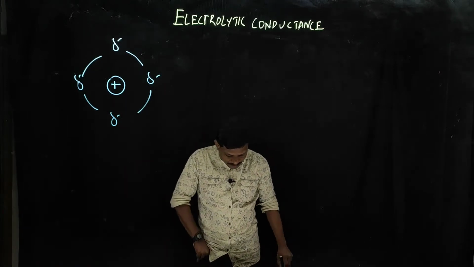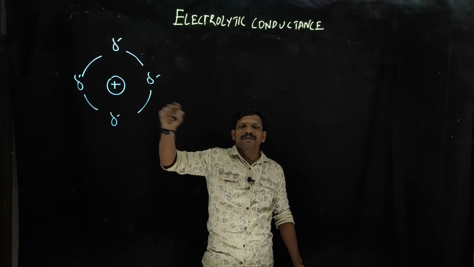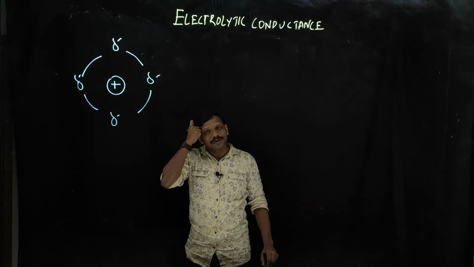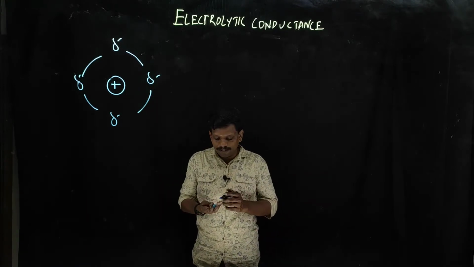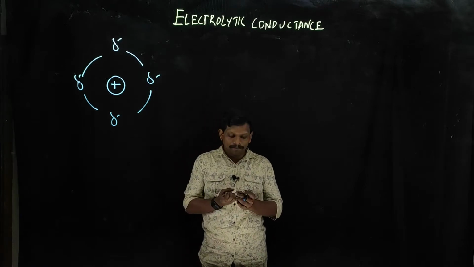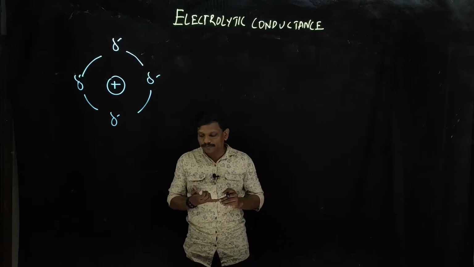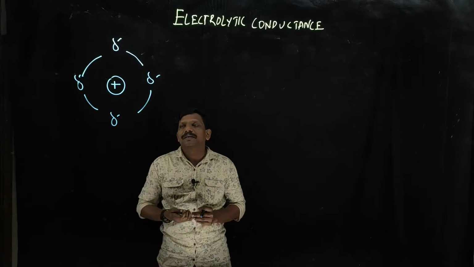In an ideal case you can see a perfect ionic atmosphere. The existence of the ionic atmosphere tells you about the stability of electrolyte systems.